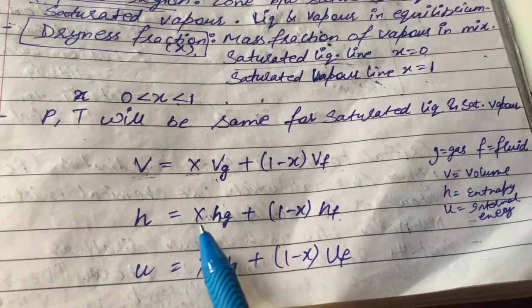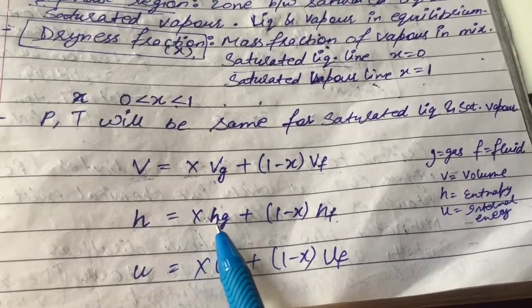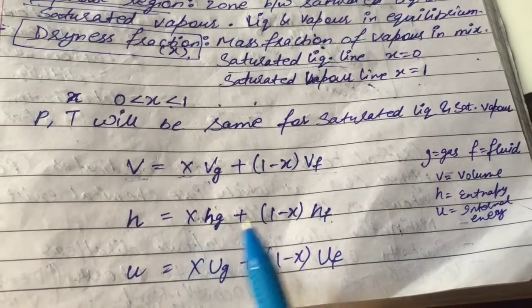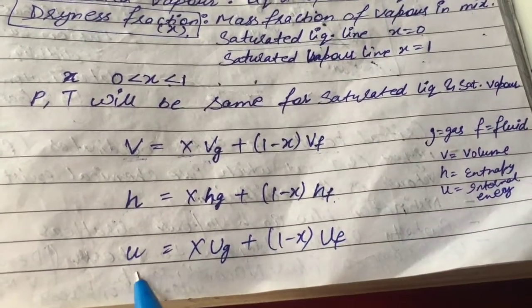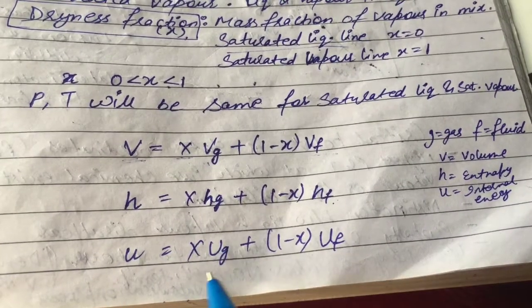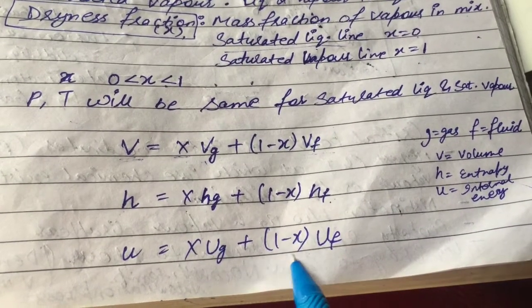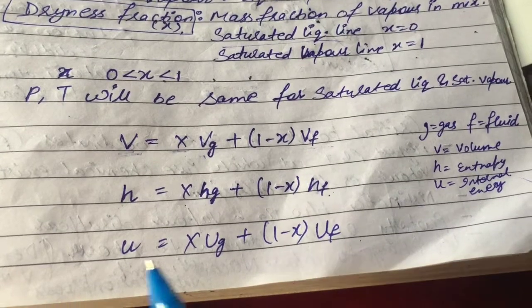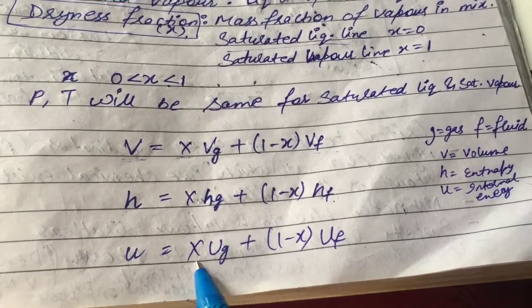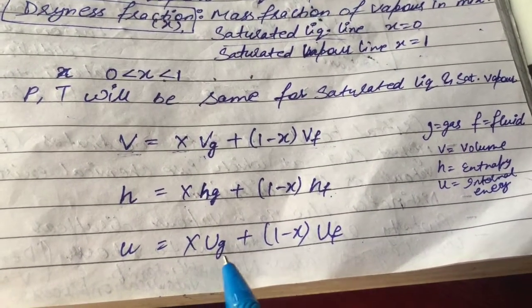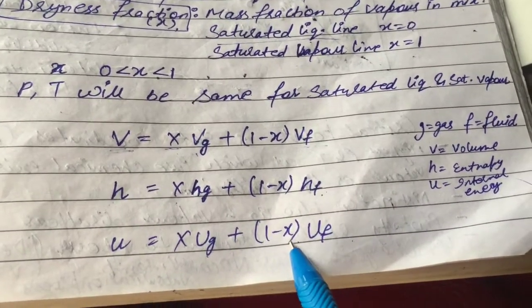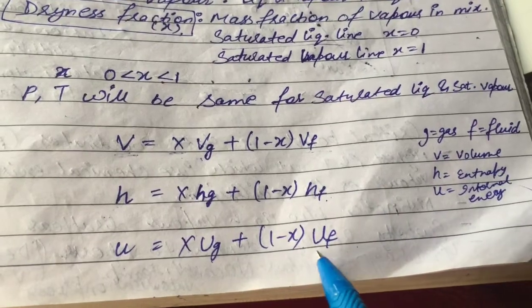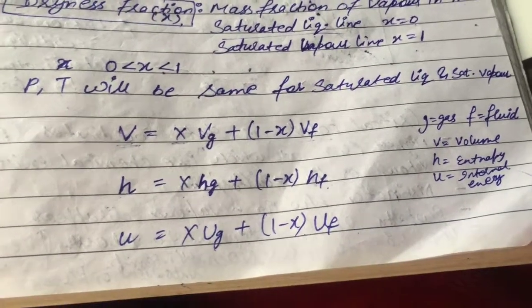Enthalpy is equal to dryness times enthalpy of gas plus 1 minus dryness times enthalpy of fluid. Internal energy U is equal to X Ug plus 1 minus X Uf. Internal energy is equal to dryness times internal energy of gas plus 1 minus dryness fraction, X being dryness fraction, times internal energy of fluid.